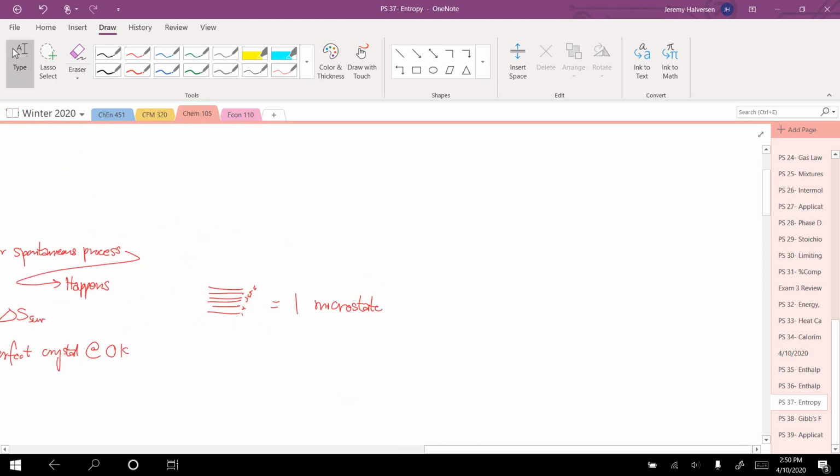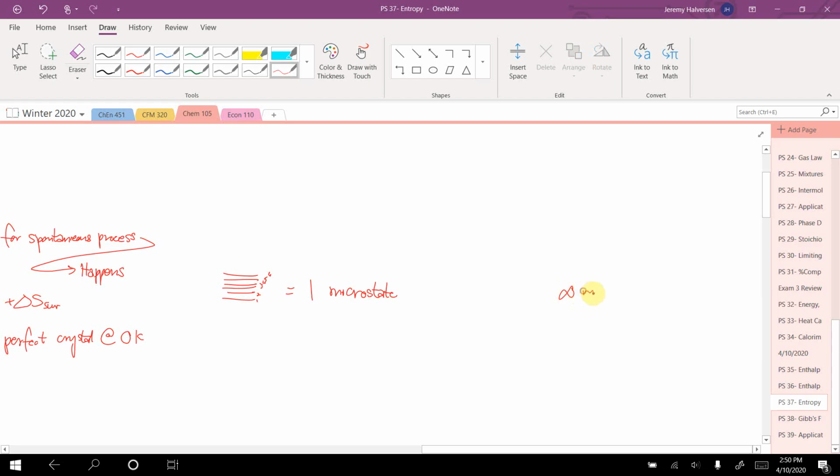Well, how many different ways could I throw them up in the air and have them be spread out randomly, and just messy and dispersed? Okay, well, there's going to be a ton. Virtually infinite for them to be random and messy. So if there's only one way for them to land perfectly stacked, and there's nearly infinite ways for them to land messy and random, what's going to happen? Well, they're going to be messy and random.